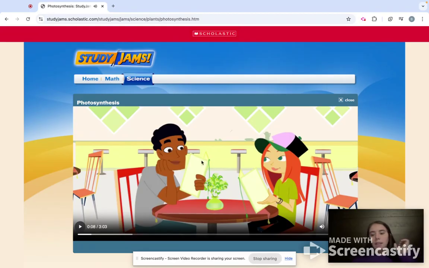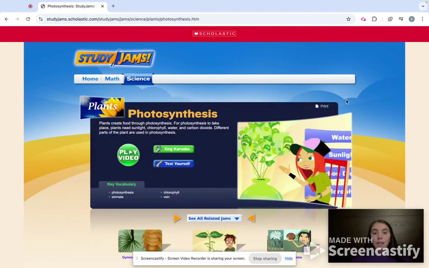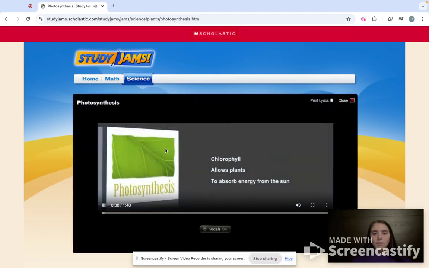There's RJ right there from the Meet the Crew section in the beginning, and it will pose a problem, and then it will go into solving it, most of the time with the knowledge of the section that we're covering. For this one, it would be photosynthesis. So that little video is really fun to watch. This one also has karaoke. I found that most of them do. So the same thing for this one.